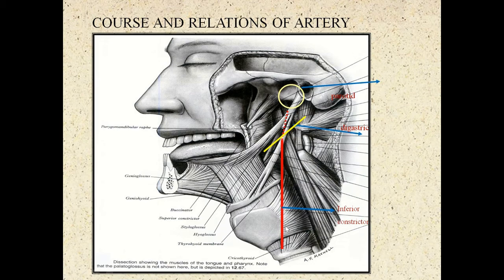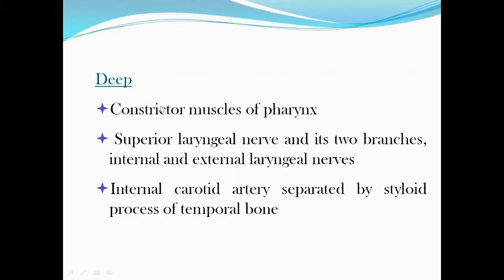So can you see the deep relations in this picture? The deep relations will be resting on the constrictor muscles. So we have covered the superficial relations. Now we will see the deep relations. Deep relations: constrictor muscles of the pharynx, superior laryngeal nerve and its two branches, internal and external laryngeal nerves, internal carotid artery.